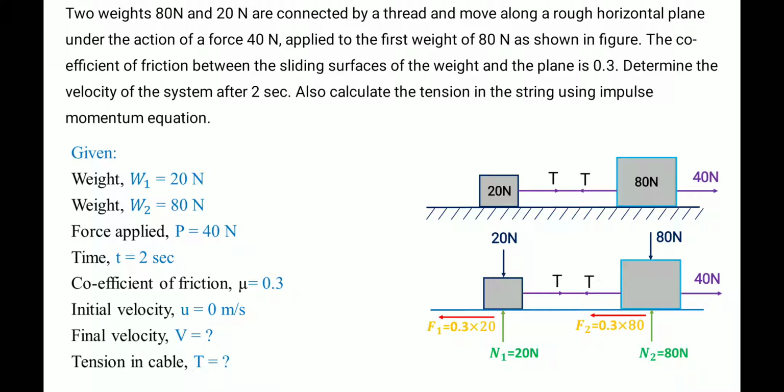And as the block is supported on this horizontal surface, the support reaction acts perpendicular to the surface. So N1 and N2. Here N1 and N2 we can find easily because there are no other vertical forces. Whatever the downward force acting, the equivalent opposite reaction force will be created. So if this is 80, this value is also 80 Newton.